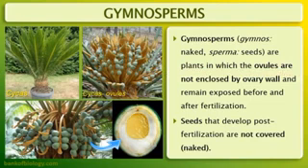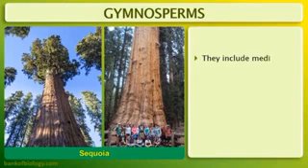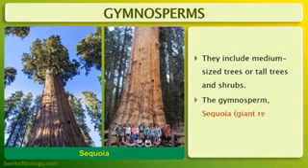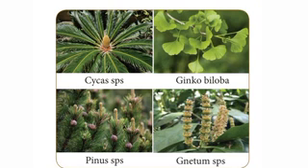It is intermediate in position between Pteridophyte and angiosperm. The gymnosperms are primitive seed plants. The gymnosperms are characterized by the following features. They include medium-sized trees, tall trees and shrubs. In gymnosperms, Sequoia is the tallest tree species in the world.